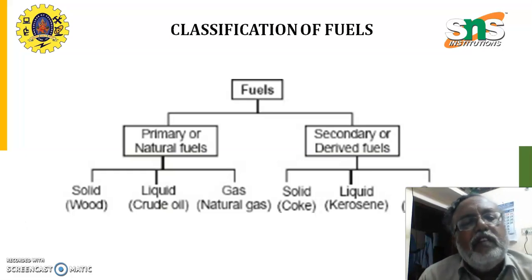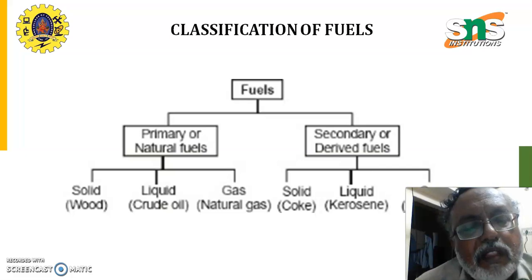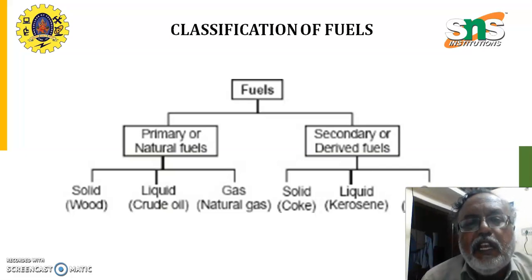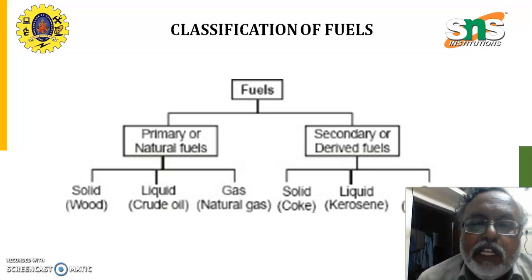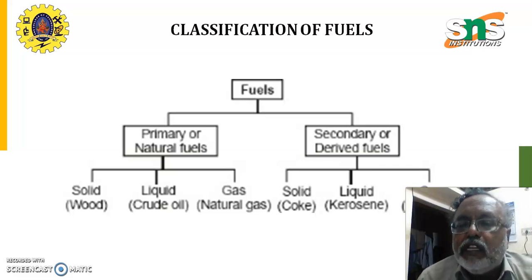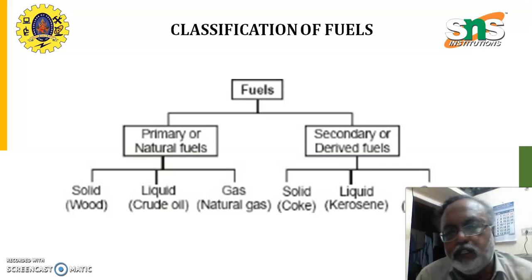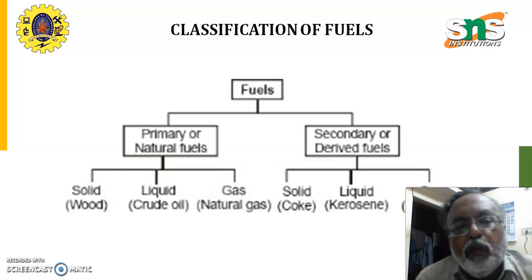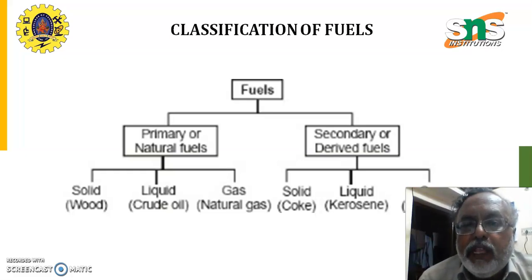We know that fuels are the substances which are easily combustible, and they are mainly in the form of carbon or hydrogen, which is burning together with the oxygen to give the product as well as the heat. Now we can classify the fuels into two major types.